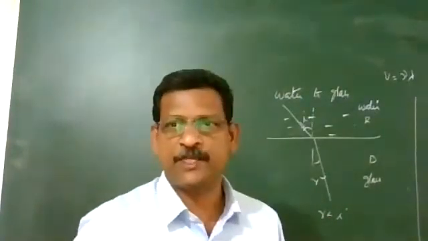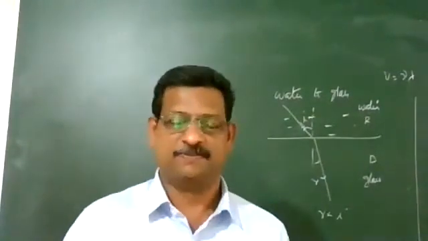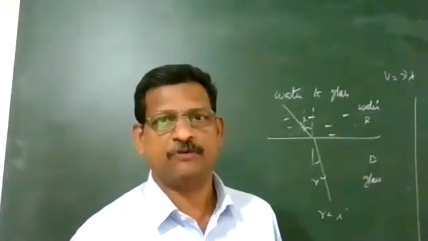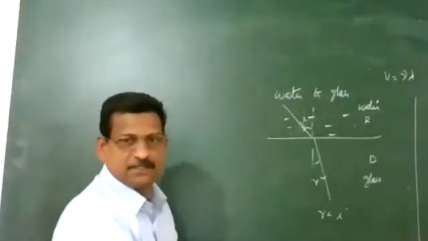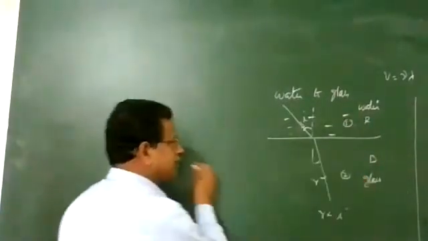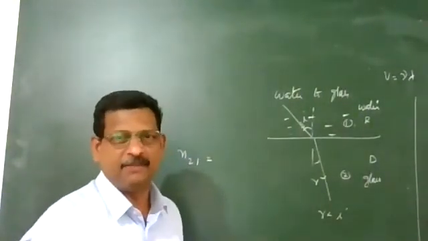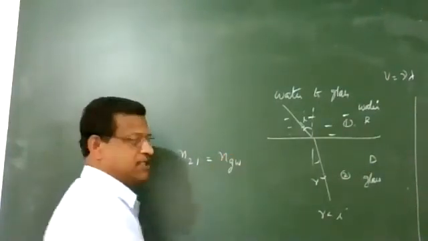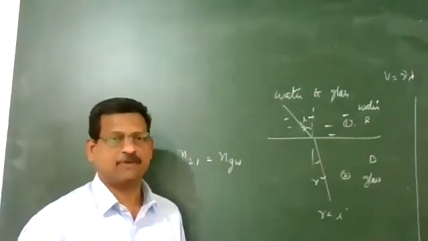So what is the refractive index of glass with respect to water? How do you write this? This is the first medium, this is the second medium. Refractive index of second medium with respect to first one. But we know exactly the medium, so we write the name of the medium there. Refractive index of glass with respect to water.